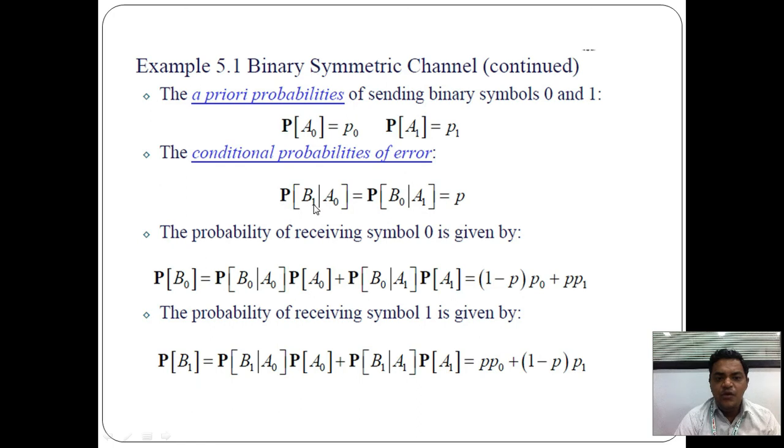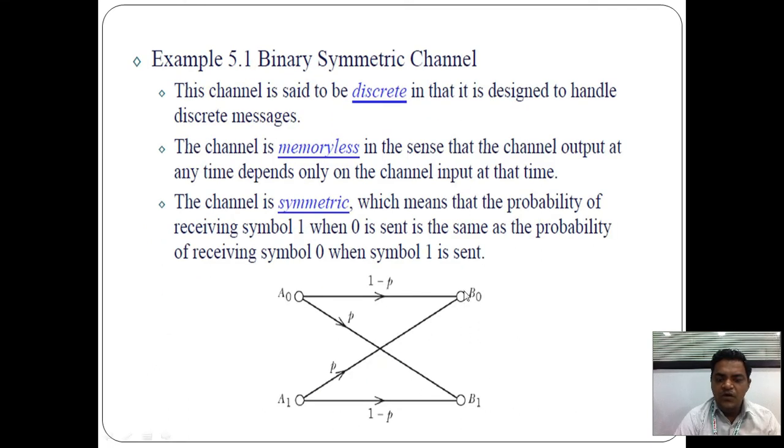The probability P of B1 upon A0 is equal to the probability of B0 upon A1, which is equal to P. That means the conditional probability of error here, P of B0 upon A1, is P, and P of B1 upon A0 is also P. These are the conditional error probabilities. For this channel, the probability P of B0 upon A1 is P, and P of B1 upon A0 is also P, and this is called the probability of error.